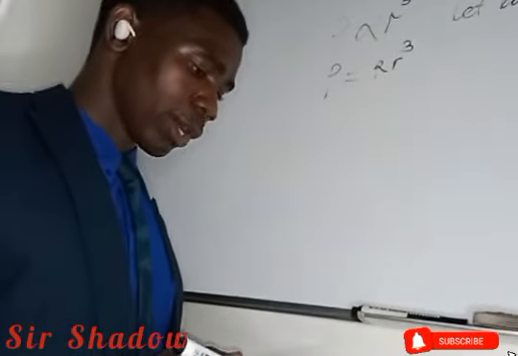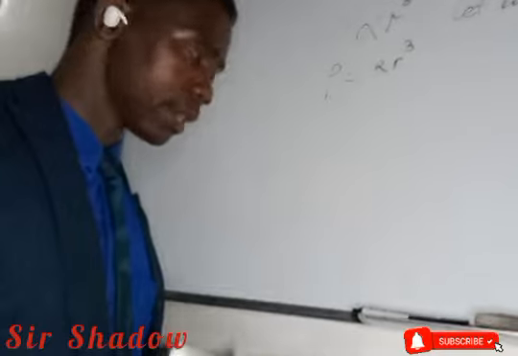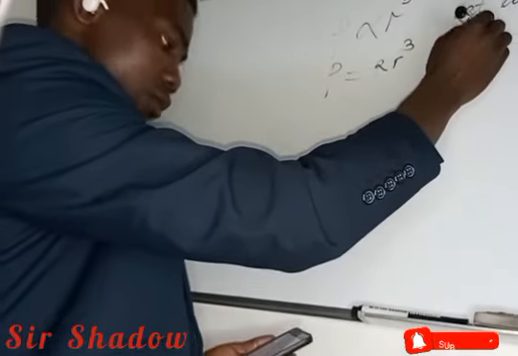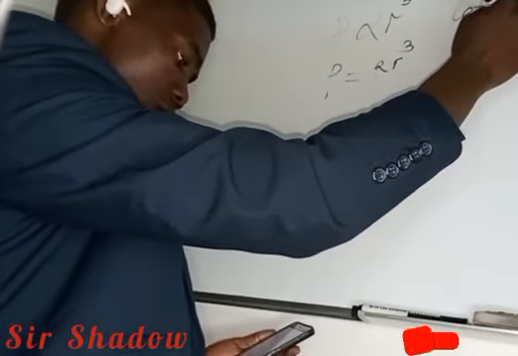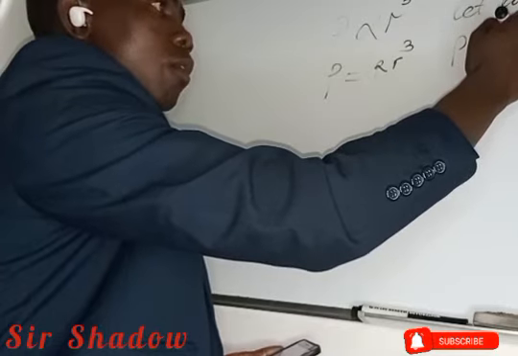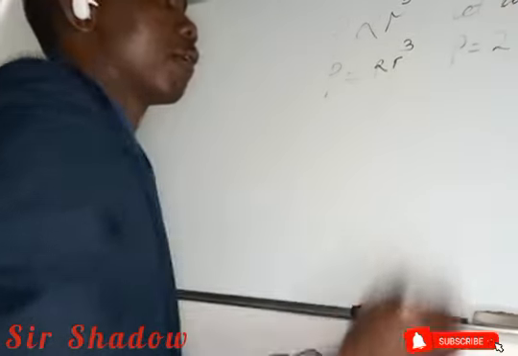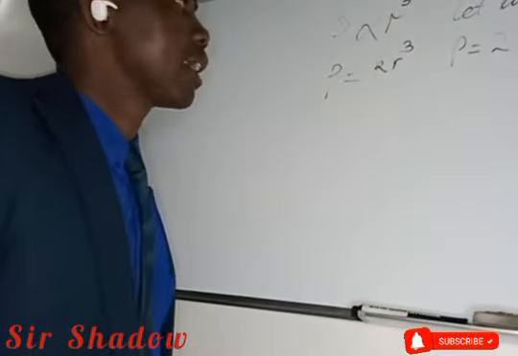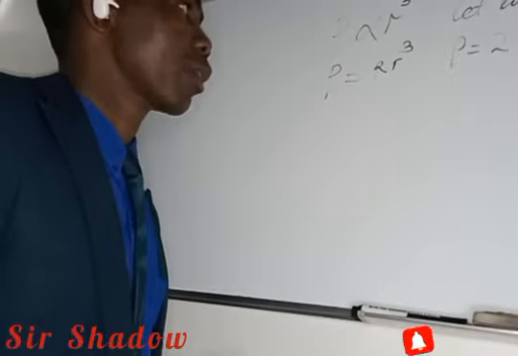Then we are given p is equals to 2 and r is equals to 4, and we are asked to find the formula connecting.